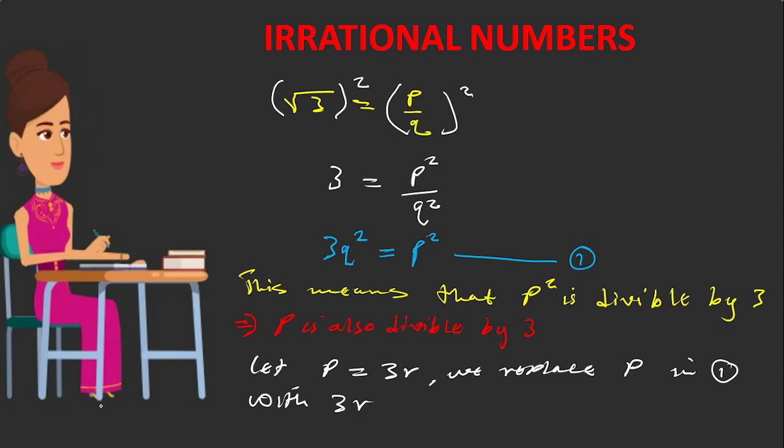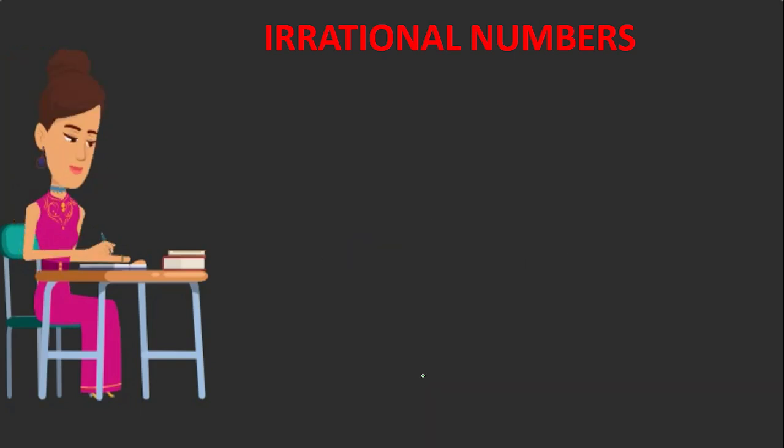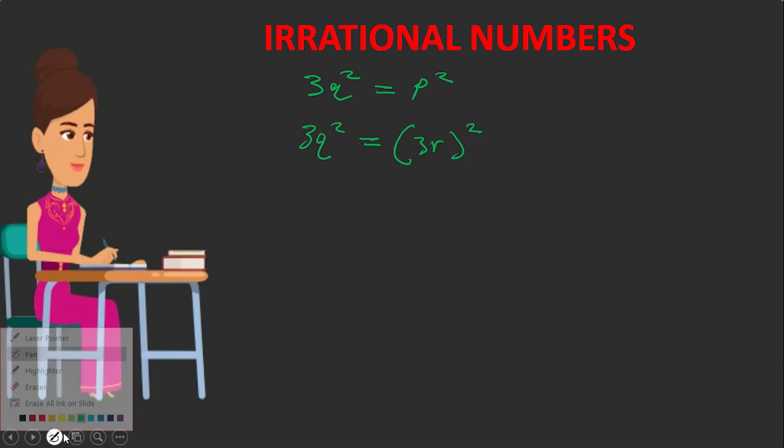In such a case, we are now going to replace using the first equation, 3q squared is equal to p squared. Where there is p, we are going to put 3r. So 3q squared is equal to, open bracket, 3r, squared.